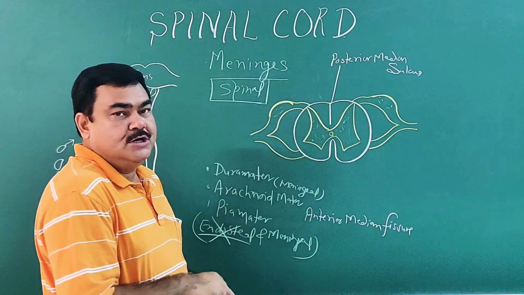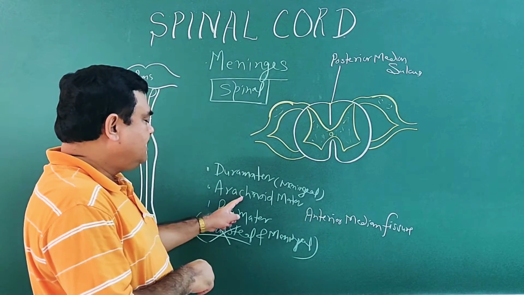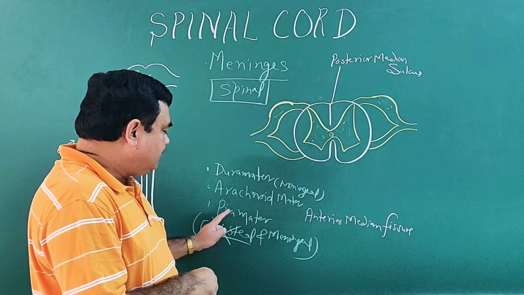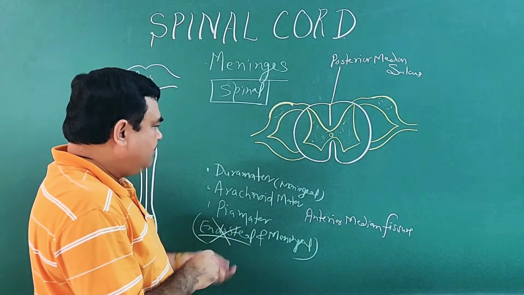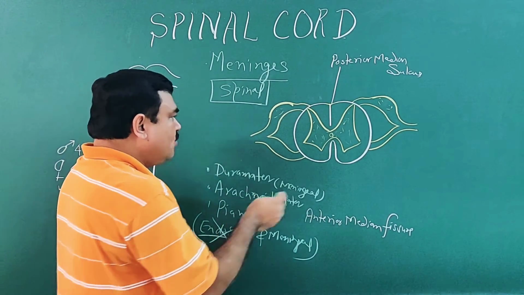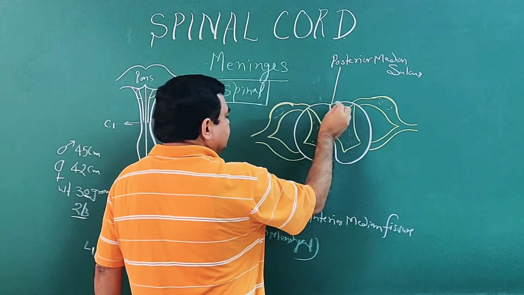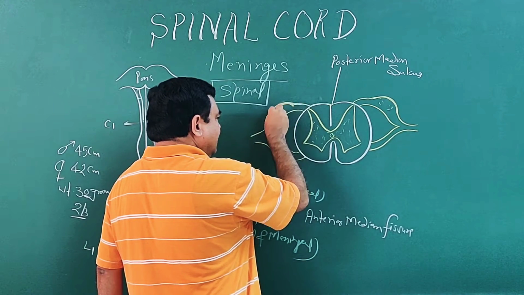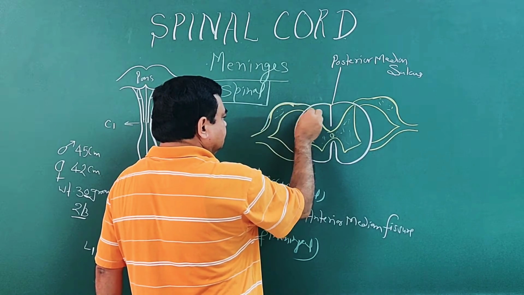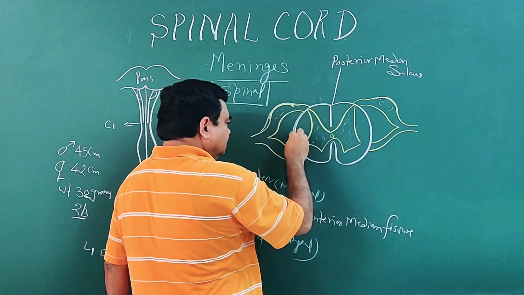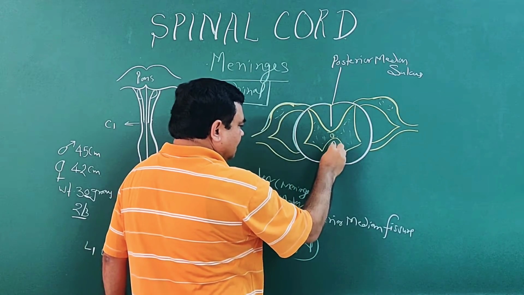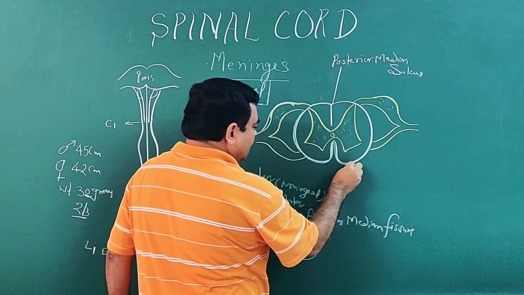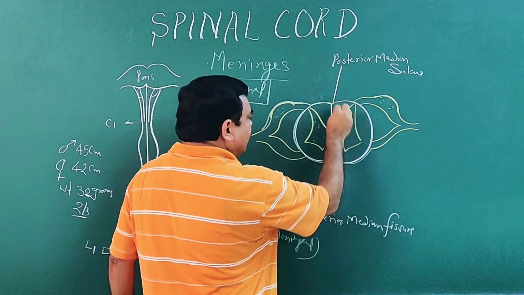This is the outermost layer, dura mater. Then the next layer is arachnoid mater, and the innermost layer is pia mater. This is the innermost layer which covers the spinal cord.